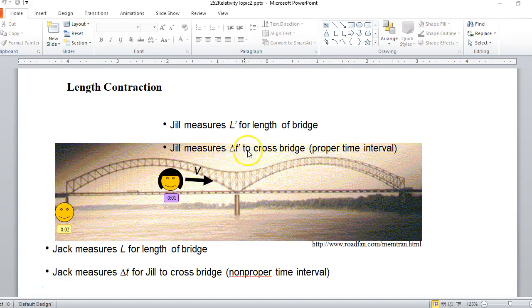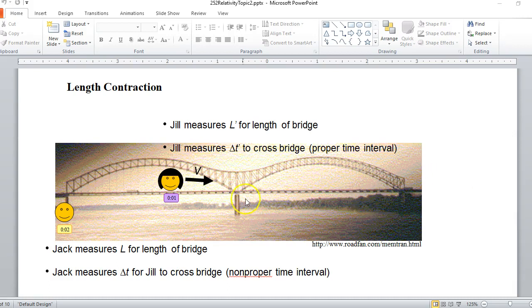But that is going to be a proper time interval, because think about it. She has a watch on her wrist. Right when she hits this point, she starts her watch. When she hits this point, she ends it. But those two events occur at the exact same position for Jill. Here and here, she's in her car. She hasn't moved. So as far as she's concerned, that point and that point occur at the same position in her frame of reference.